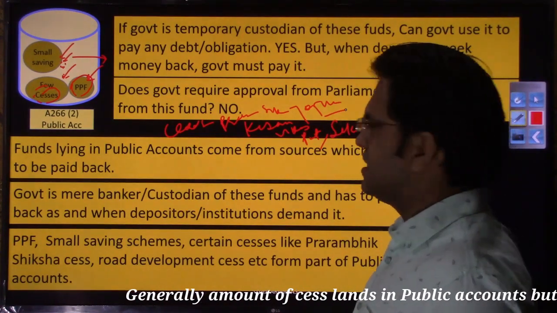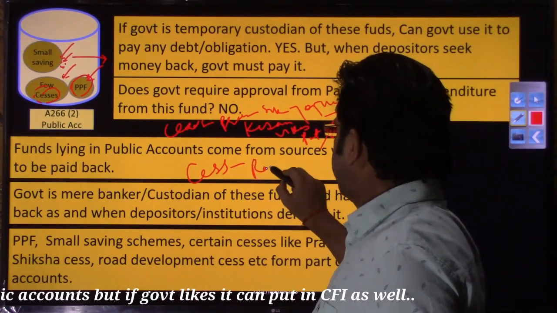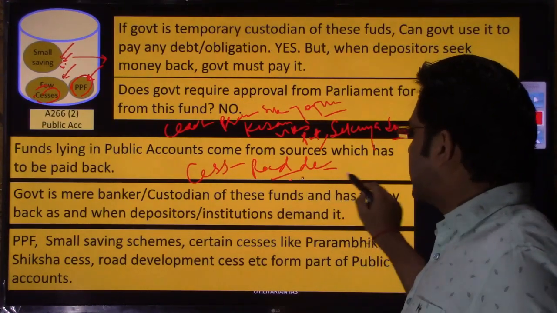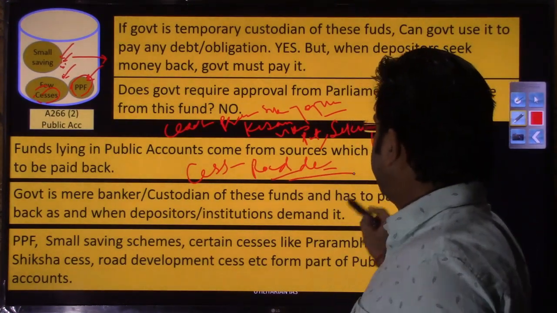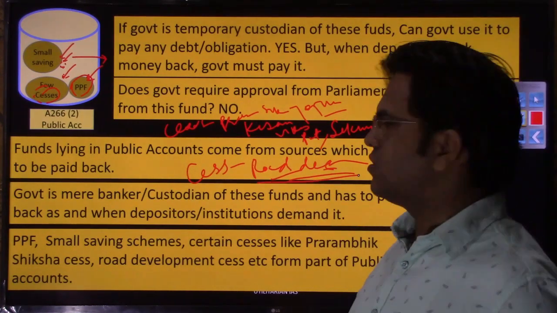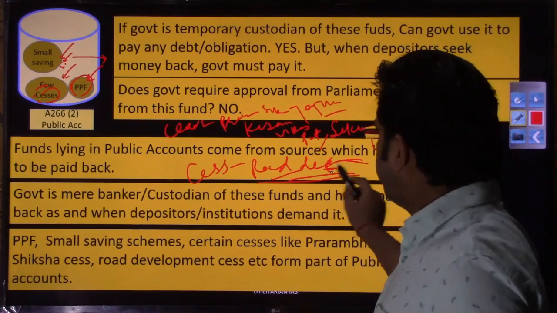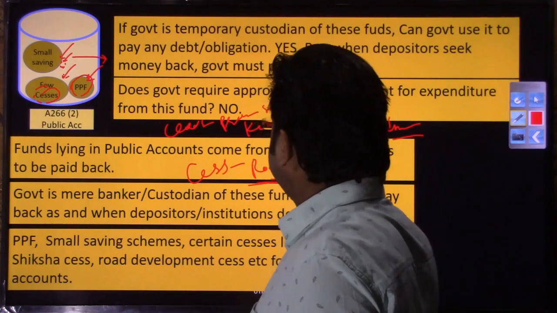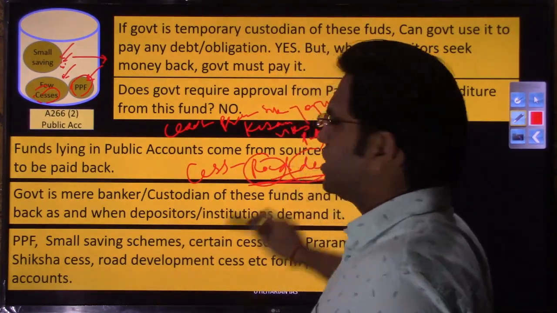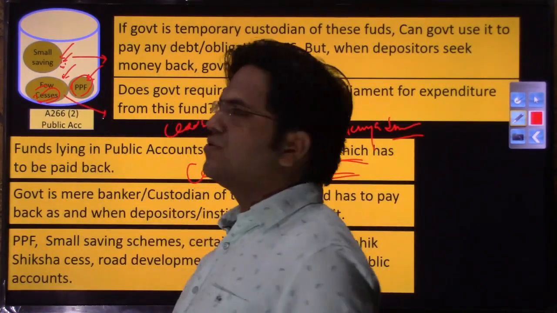Then you can have a cess on road development, a tax kind of cess. The purpose would already be defined. You are collecting this road development tax from new vehicle buyers, and you will deploy it on the development of roads or for the protection of environment, because these vehicles are causing pollution. So the purpose of the cess is already defined: it goes to the development of roads or the protection of environment. As and when that scheme requires, that amount has to be paid back.